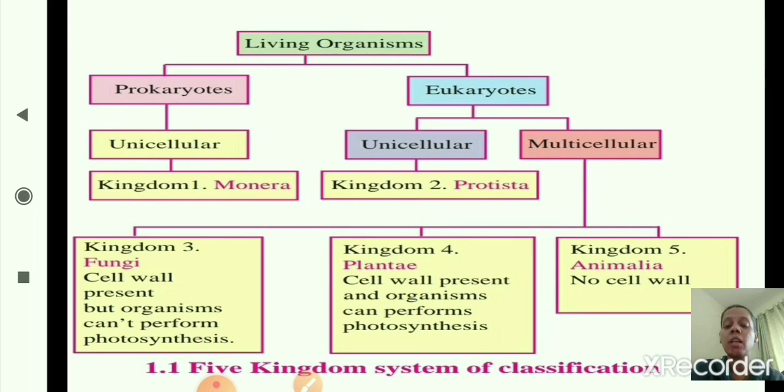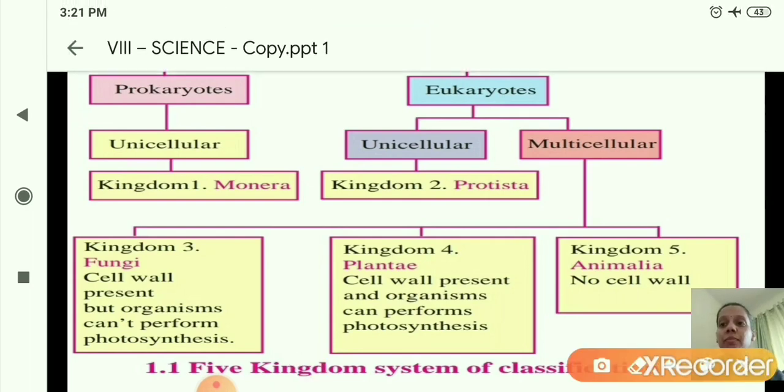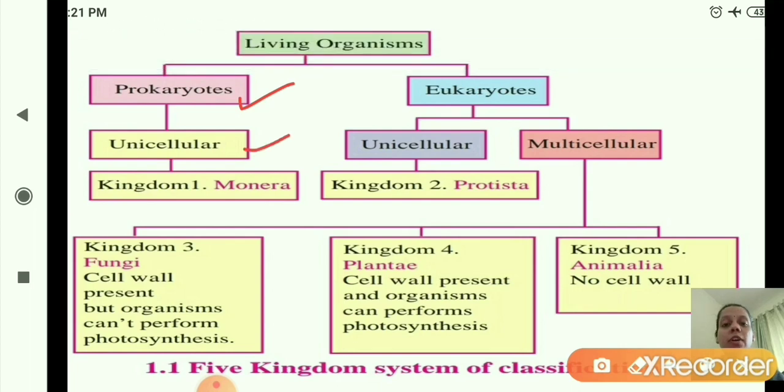Now, see, this is the table of the 5 kingdom system of classification. Living organisms are divided into which types? Prokaryotes and eukaryotes. Prokaryotes do not have a nucleus, and eukaryotes have a nucleus. Prokaryotes are further divided into unicellular, and eukaryotes are further divided into unicellular and multicellular.